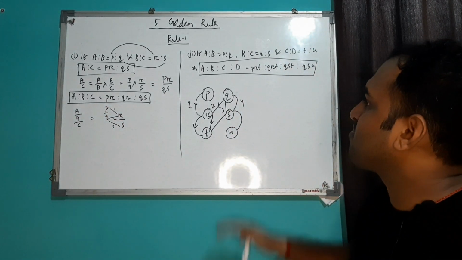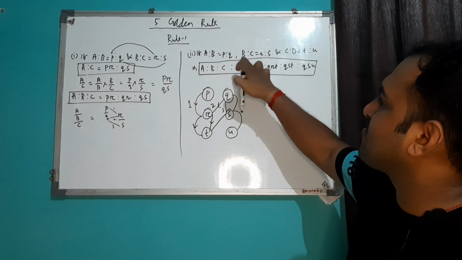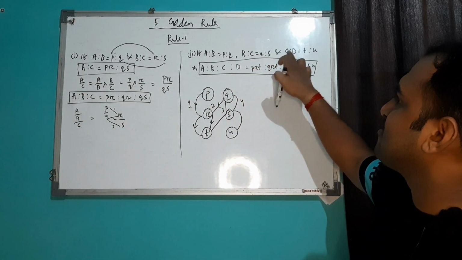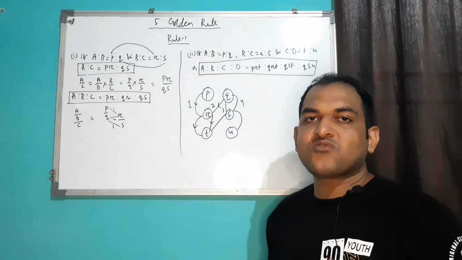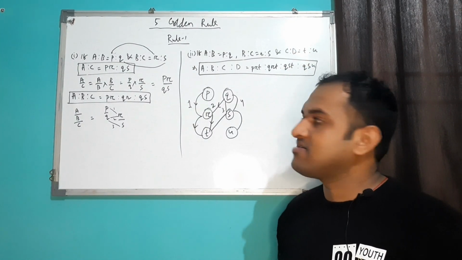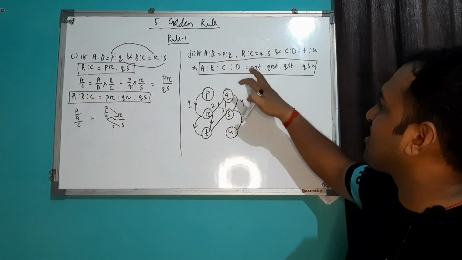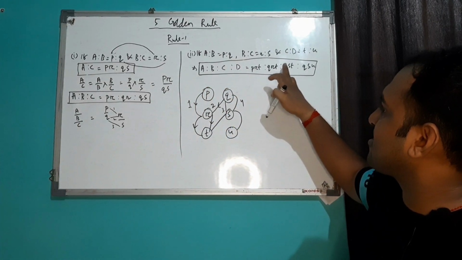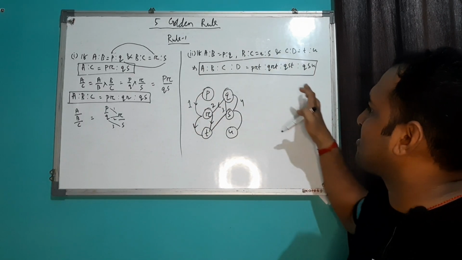So similarly, you can see over here, this is A is to B equal to P is to Q. Again B is to C equal to R is to S. C is to D equal to T is to U. एग्जाम में आपको इसका कुछ वैल्यूज देखने को मिलेंगे. ठीक, so A is to B is to C is to D is PRT is to QRT is to QST is to QSU. आपको ये फॉर्मूला याद रखने होंगे.